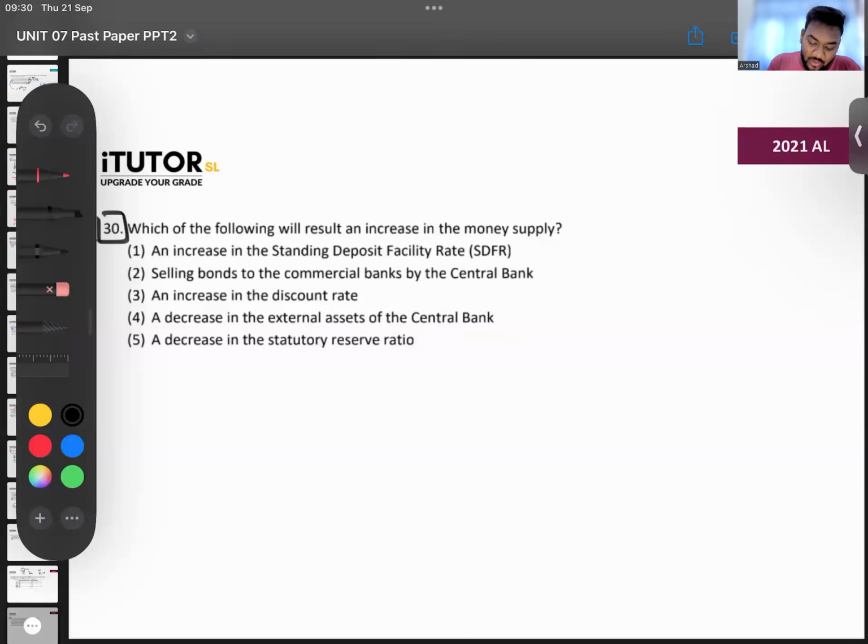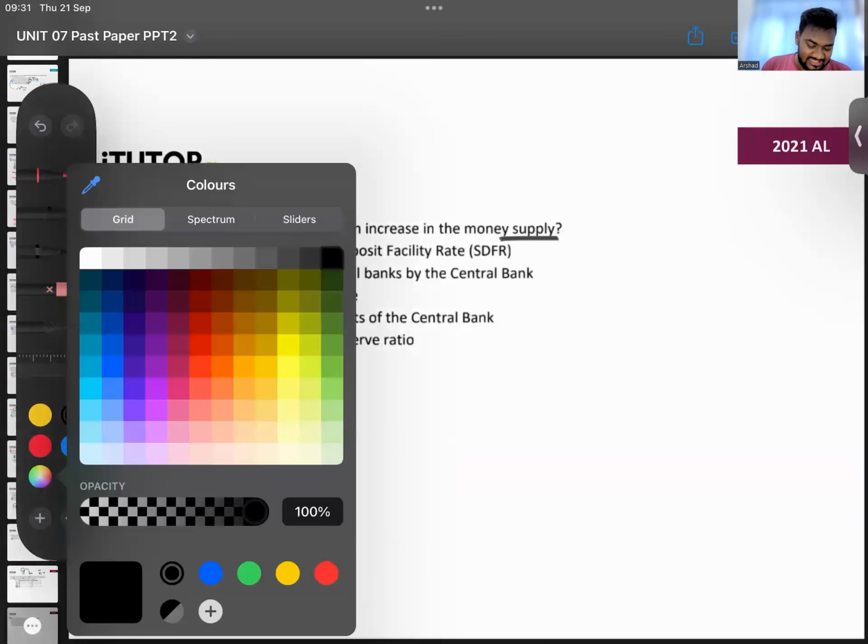Now, which of the following will result in an increase in the money supply? Where will the money supply go up? Increase in the standing deposit facility rate, selling bonds to commercial banks, increase in the discount rate, decrease in external assets of the central bank, decrease in the SRR. There's an easy answer, guys.